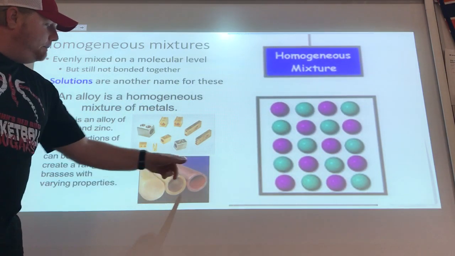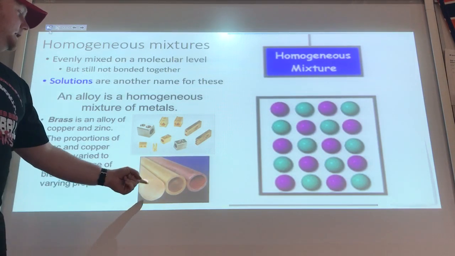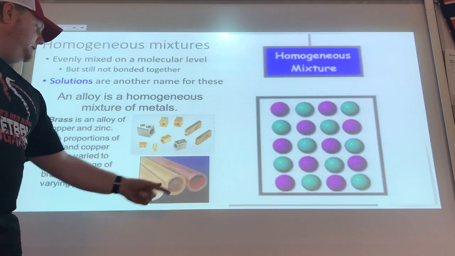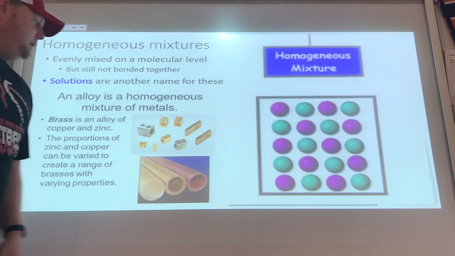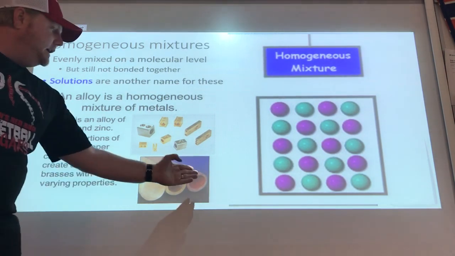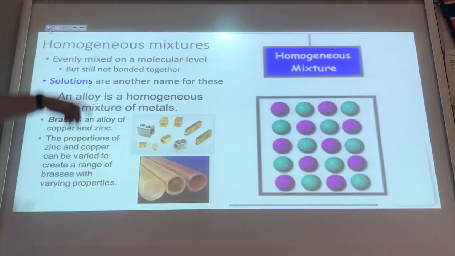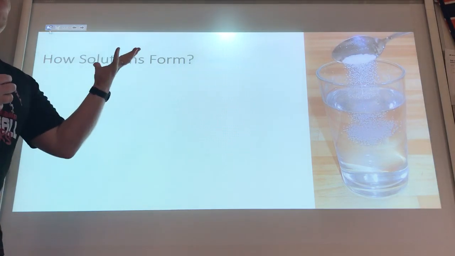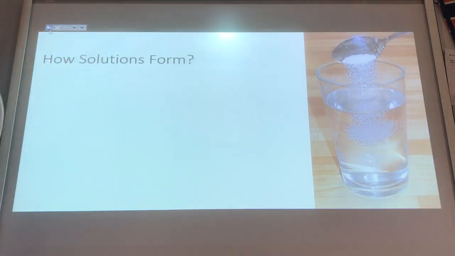But you can have different mixtures. More copper, less of the zinc, or more zinc, less of the copper, and they can create different alloys with different amounts of each substance. Like your sweet tea. It can be really sweet if there's lots of sugar, or really weak if there's not lots of sugar. All right?